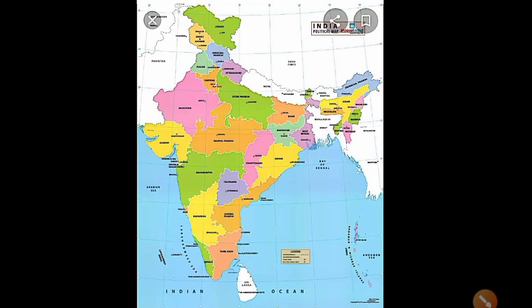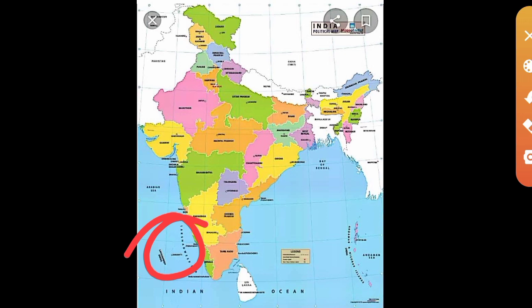Name the group of islands lying in the Arabian Sea. From the map you can see that. Which is that? Yes, here. In the Arabian Sea, a group of islands called Lakshadweep is situated. And what about in the Bay of Bengal? Yes, Bay of Bengal, Andaman and Nicobar Islands.